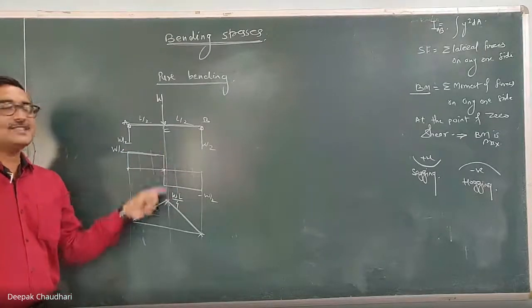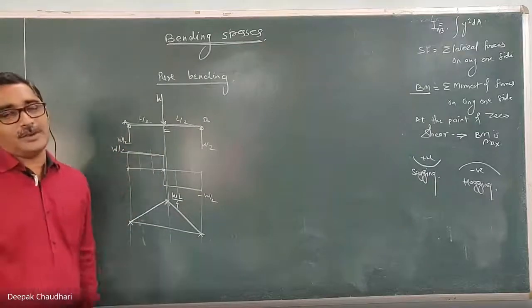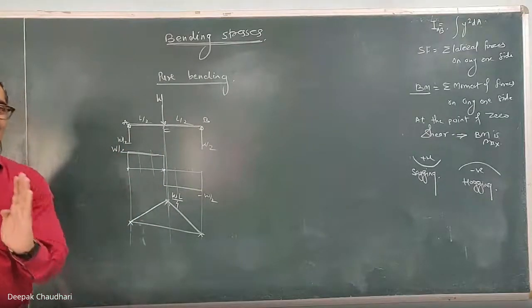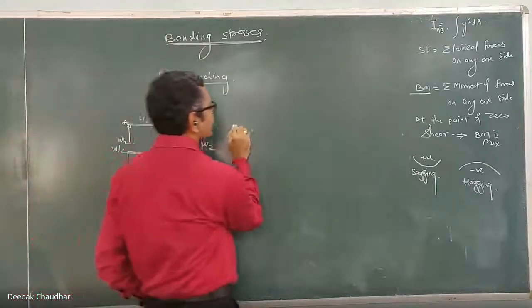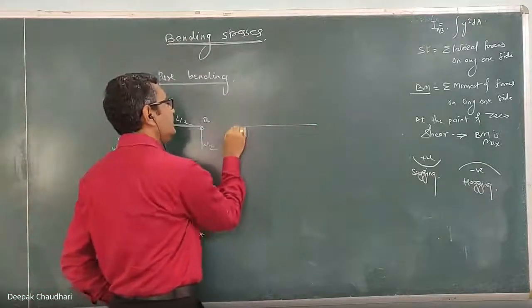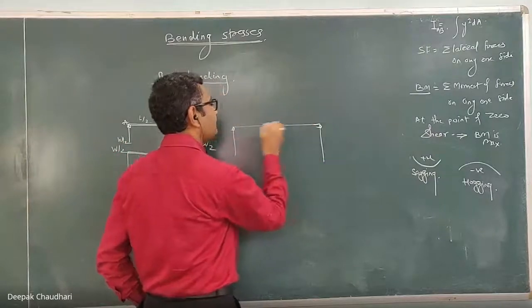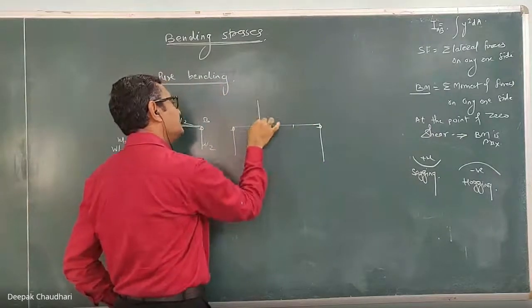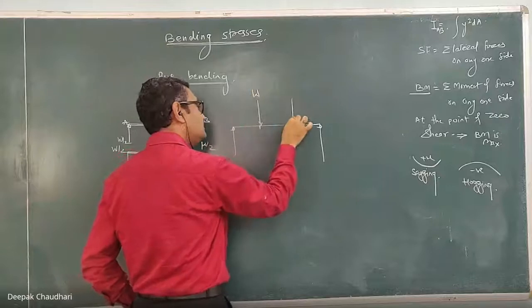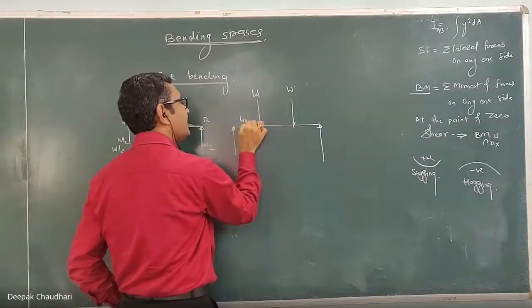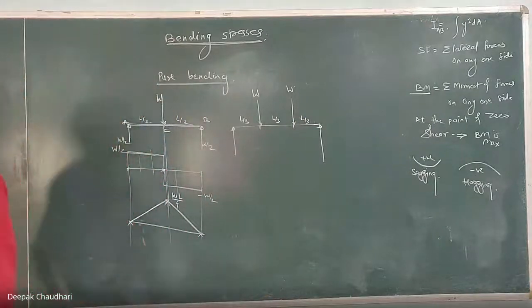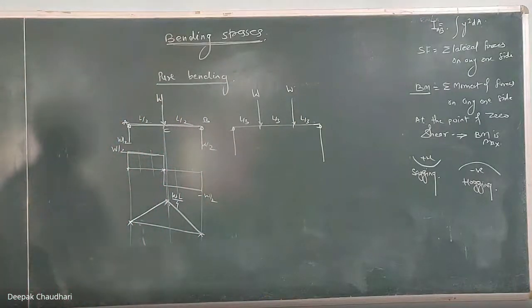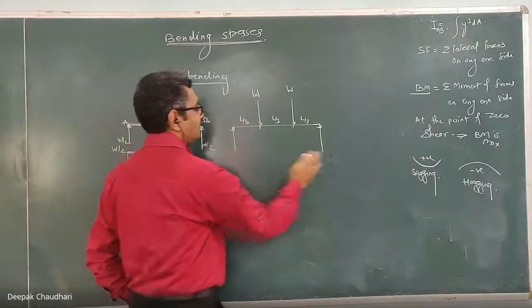Here, this is the case of combined shear force and bending moment. Every section is subjected to the shear force as well as bending moment. Here, let's consider another case. Let's consider this is a simply supported beam. Let this load be W, let this also be W, and let the spans be L by 3, L by 3, and L by 3. Symmetrical, just for simplicity.